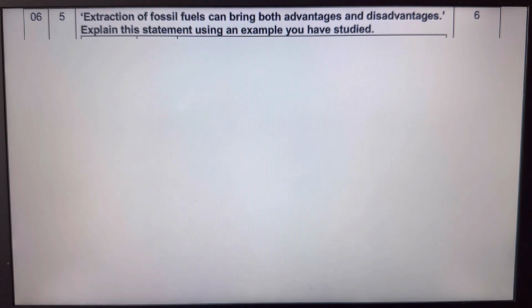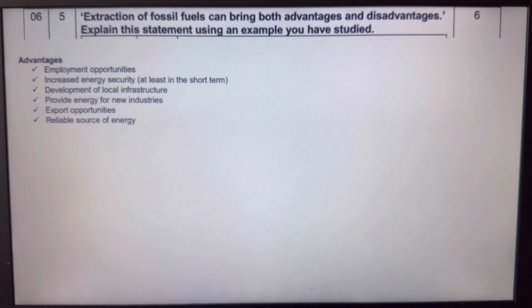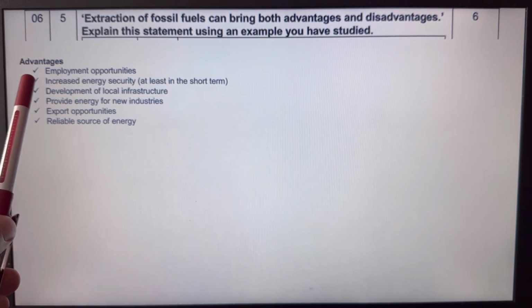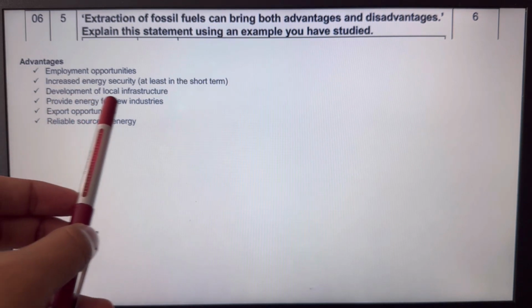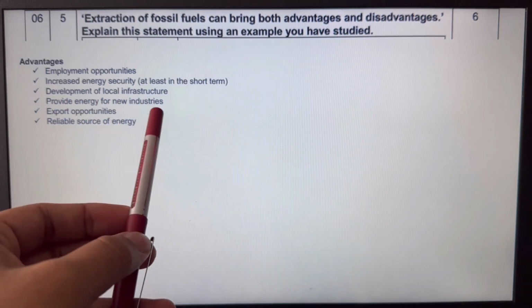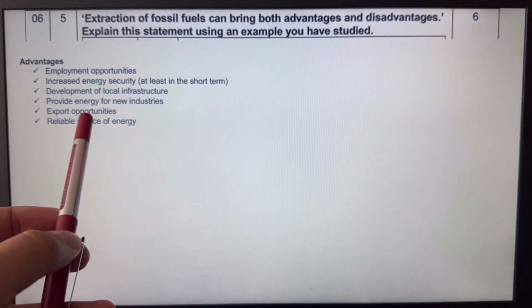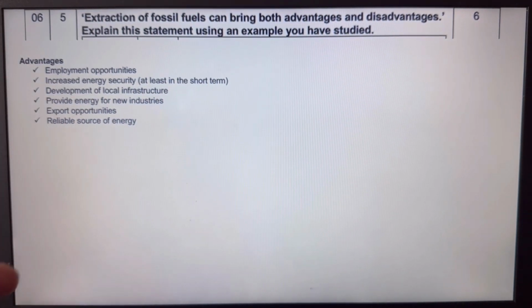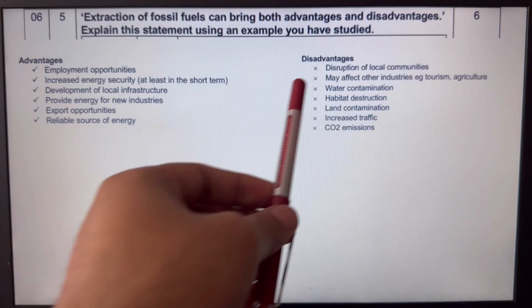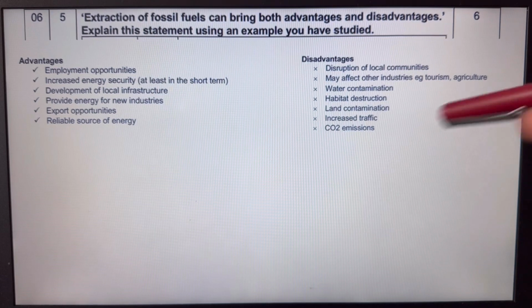So I'm going to go through some generic advantages. As you can see from the mark scheme, you can talk about how extracting gas can create lots of job opportunities, that money can be used to help develop local infrastructure such as new roads and stuff. It helps provide energy for lots of factories and industries. You can export it. So you could talk about any of those. I'm going to show you examples of how, but only go for like 2 of them, and then go for some disadvantages as well, maybe 1 or 2 over here.